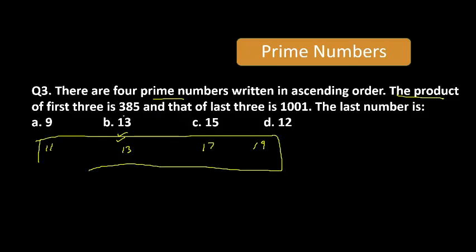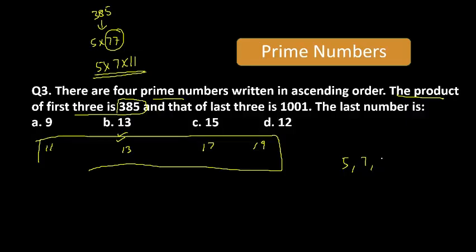So the product of the first three numbers is 385. So let's break this number 385. It is divisible by 5, so it is 5 into 77. Let's break this 77 further also. It will come 7 into 11. So we are getting the three numbers. So these are the first three numbers: 5, 7, and 11. And there were four prime numbers in ascending order. So next one would be 13 only.